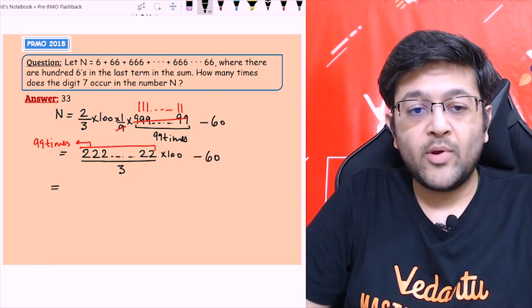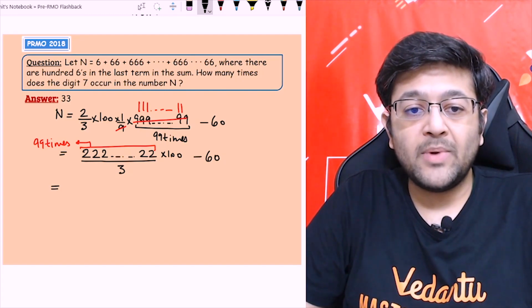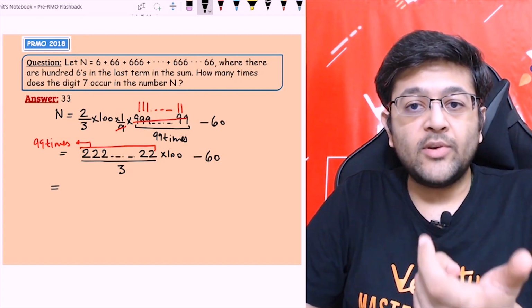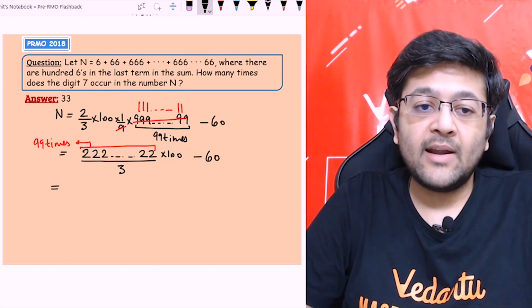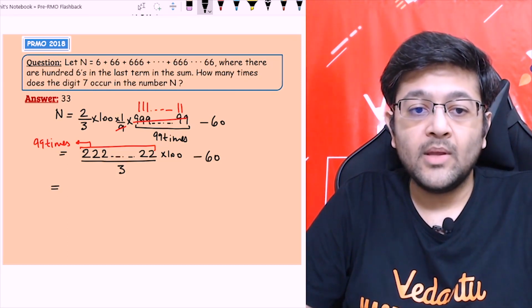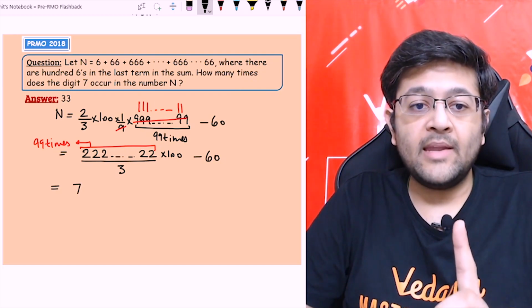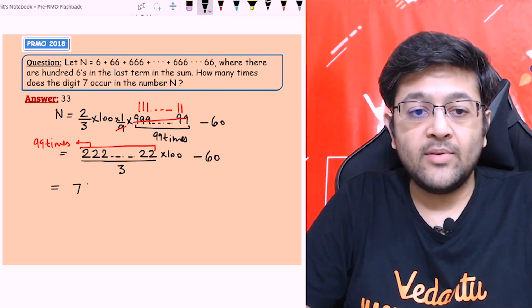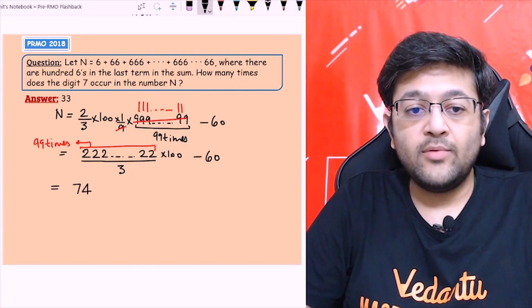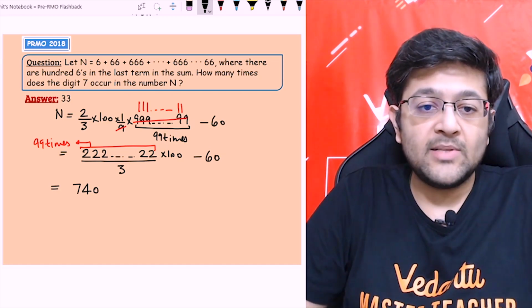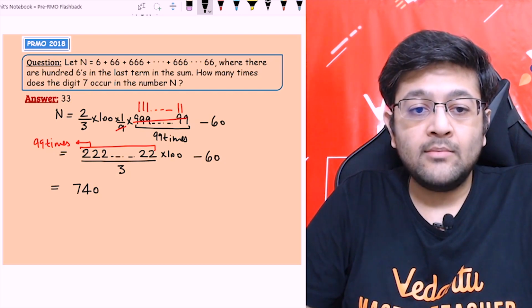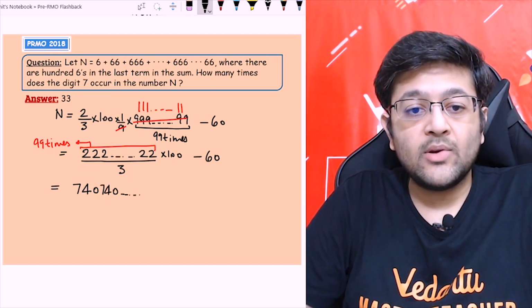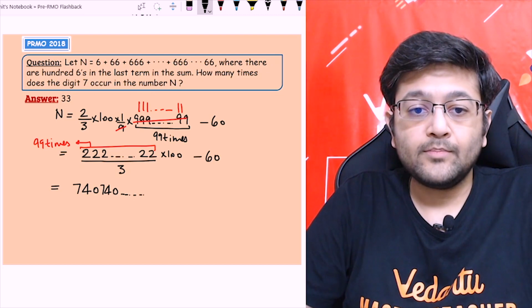So let's see. You will get an idea here. When we divide this 2 2 2 by 3, start dividing by it. Each of the 3 twos, upon division, will give me completely 740, right? First of all, if I divide this 2 2 2, first 22, when 22 is divided, 7 will come, then 1 will be carried over with 2, so 12 divided by 3 will be 4, right? And the next 2 will give me 0 at first, because 2 by 3 will be 0, right? When we divide once at first, it will again become 22 and again 740 will form, right? Same way it will keep on going up to the last step, right?